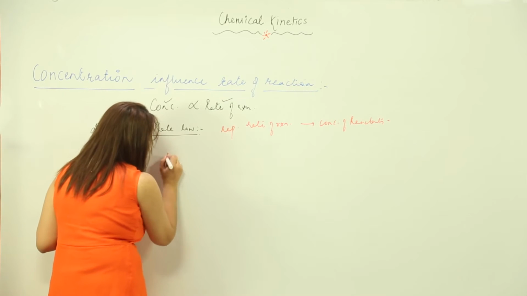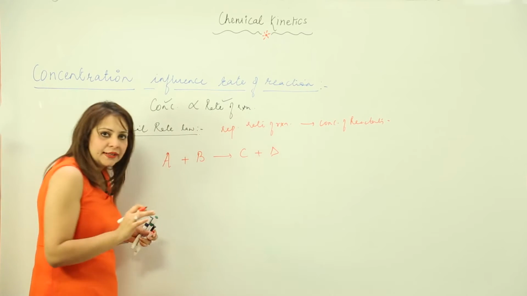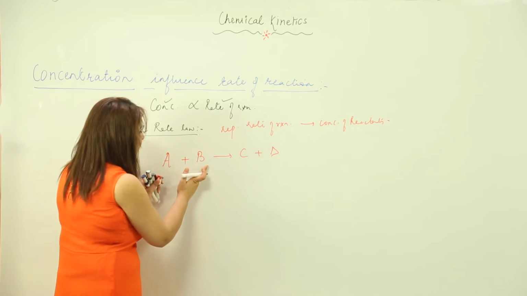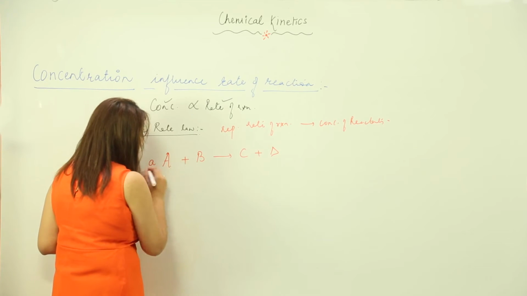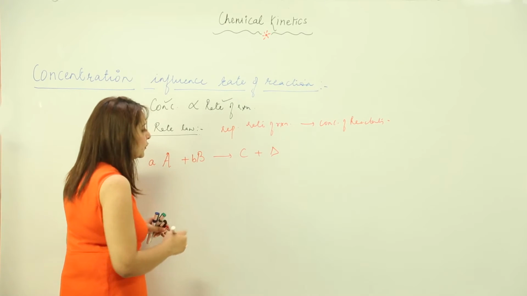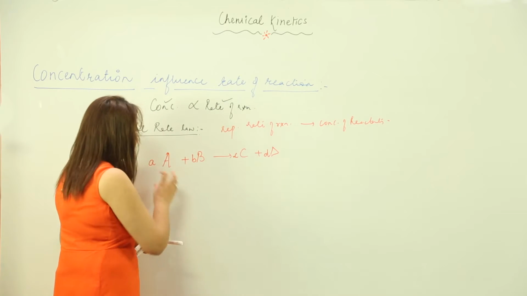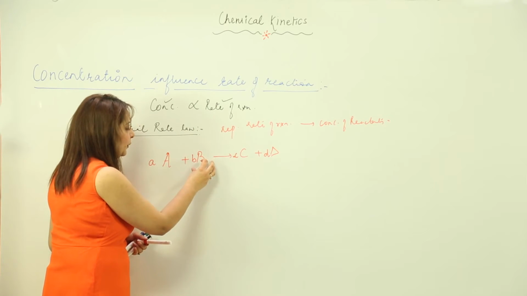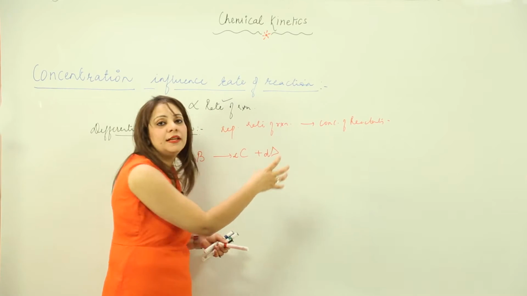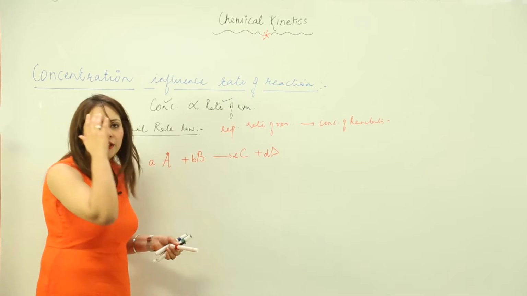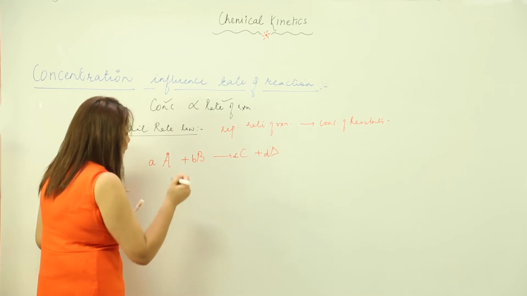Suppose I have a reaction A plus B forms C plus D. In this you know that A and B are reactants and C and D are products. I am taking the moles along, so suppose a moles of A, b moles of B, c moles of C and d moles of D. That means a moles of A and b moles of B are reacting to form the products, c moles of C plus d moles of D. This is what we are going to have. So according to differential rate law,